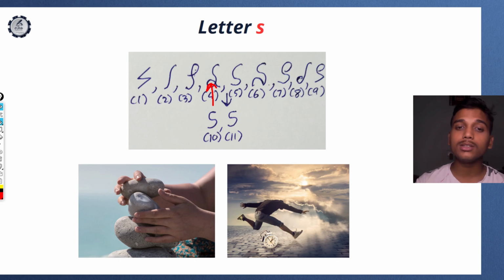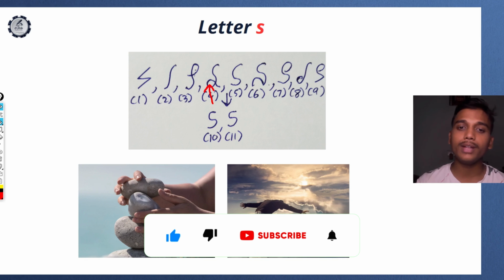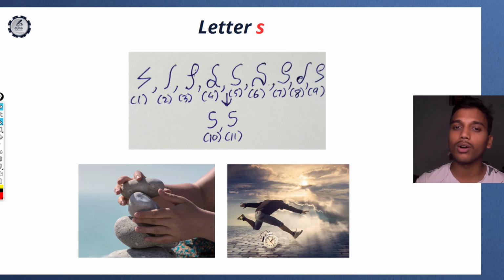A loop at the bottom: these are the writers who want more of what they have got. So let's say they order something from Amazon. Yes, they have a good patience level, yet once they receive the product, they'll open it and keep thinking, oh, I should have received it in much better quality. So they'll keep thinking that the product could have been better than what they got. Many negotiators or people who bargain a lot have this type of S, as they believe they should receive more than what they have got. So they're not satisfied with what they have got. That's why they keep negotiating with the other person or keep bargaining. So if you want to be a good negotiator, then this type of S can help you.